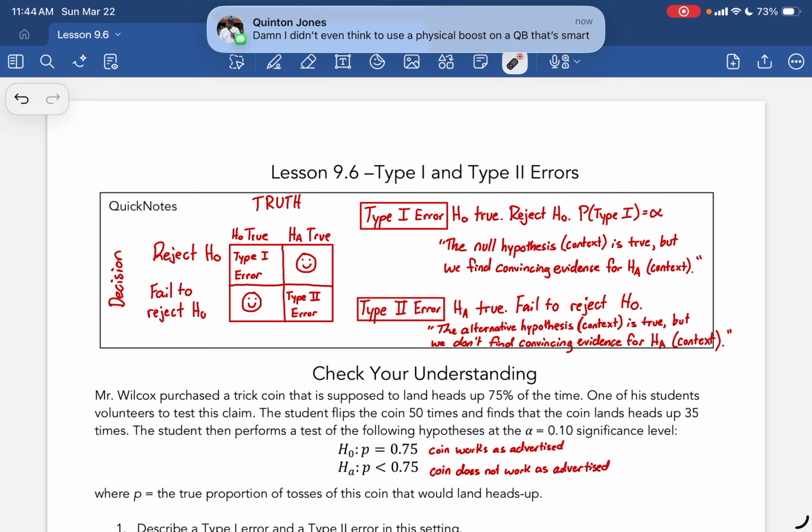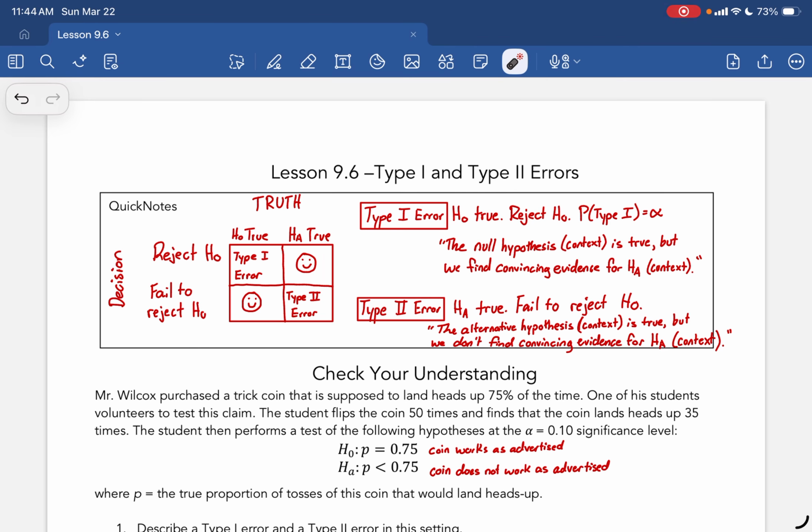So when we're looking at it here, again, if we reject the null and the null is true, that's a type 1 error. Again, your probability of a type 1 error occurring is your alpha value. And like I said, in words, we say that the null hypothesis is true, but we find convincing evidence for the alternative. That would be a type 1 error. A type 2 error is where our alternative is true, but we fail to reject the null. The alternative hypothesis is true, but we don't find convincing evidence for the alternative. That would be a type 2 error.